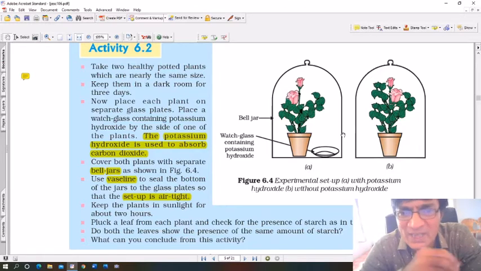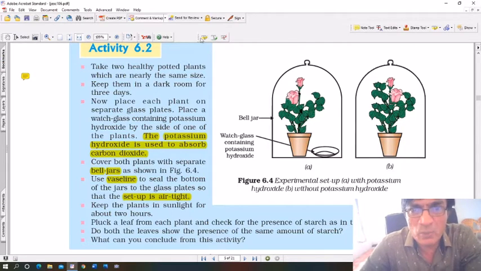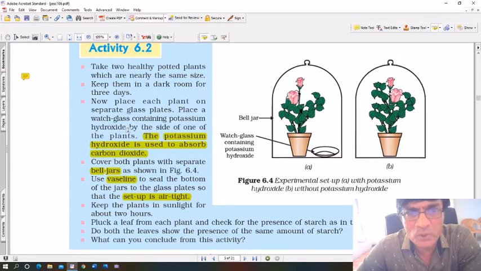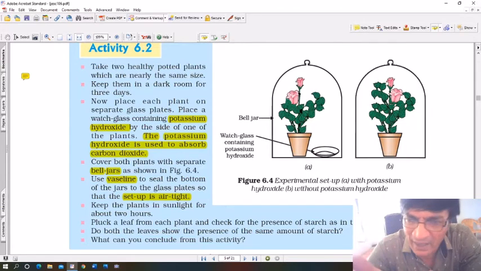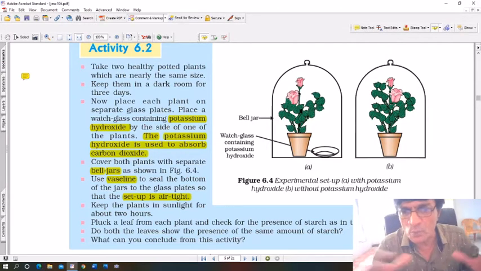Now place each plant on a separate glass plate. Place a watch glass containing potassium hydroxide. Now this is vital. This potassium hydroxide solution actually absorbs carbon dioxide. The potassium hydroxide is used to absorb carbon dioxide. Cover both the plants with a separate bell jar as shown in the figure, and use a sealant like Vaseline to cover the bottom of the bell jar to make it airtight.